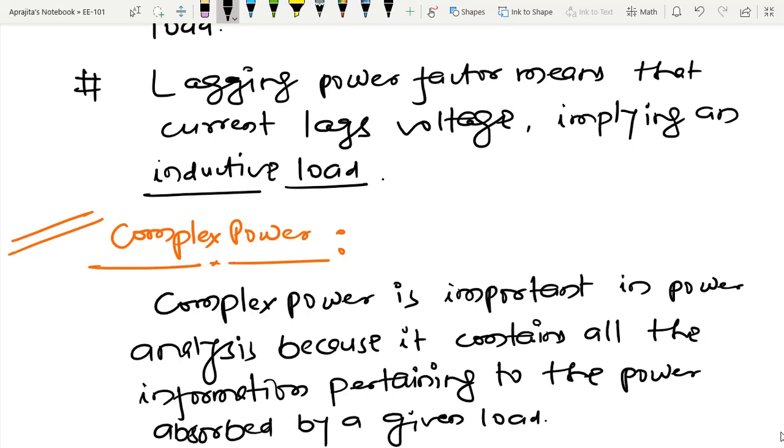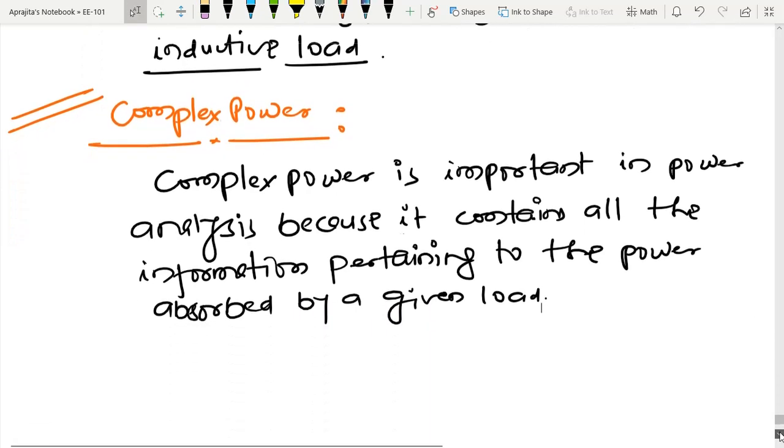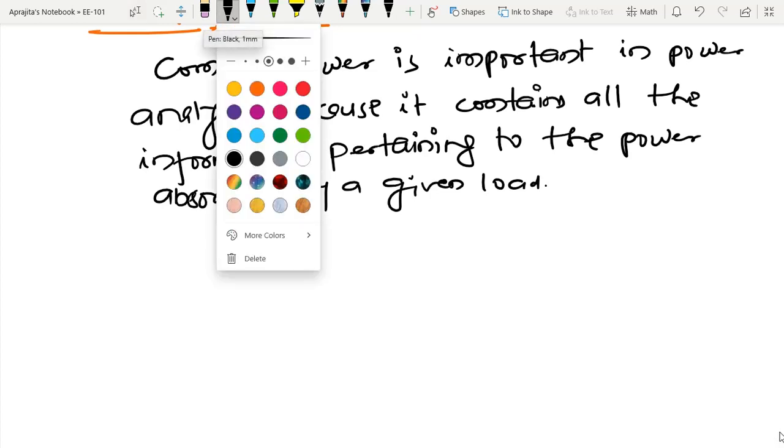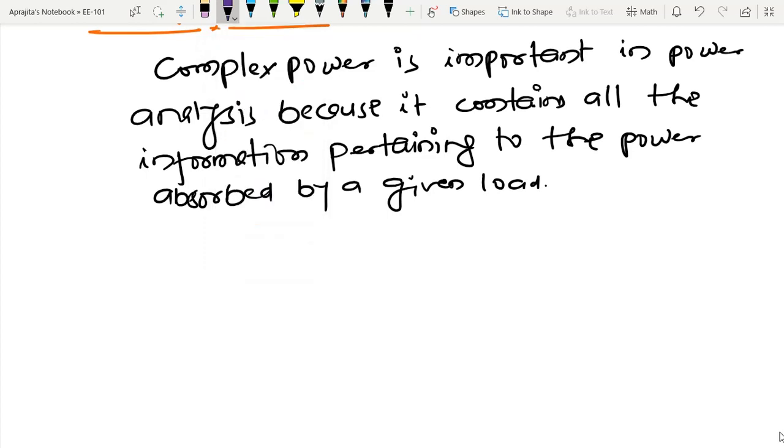So let us try to see what is the meaning of the complex power, how to define this. So again, start with one AC circuit. Suppose that I have some AC circuit. I am going to take a different color.